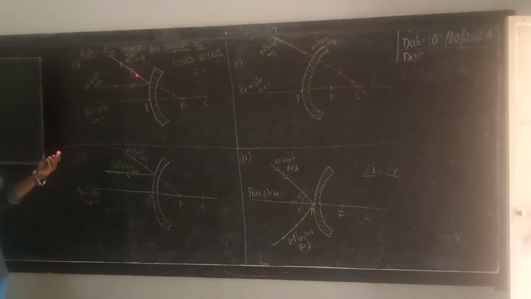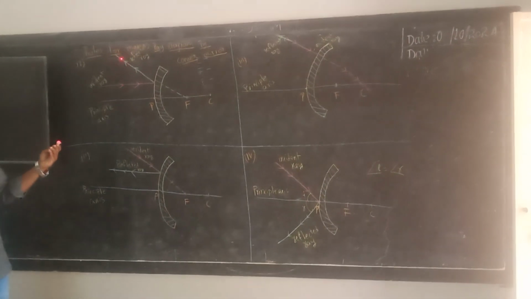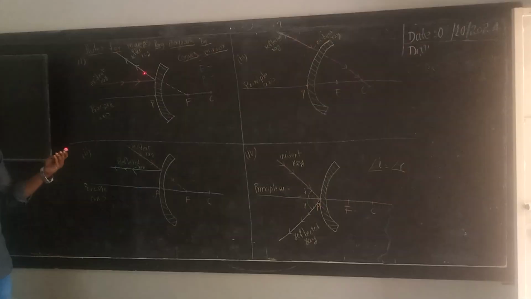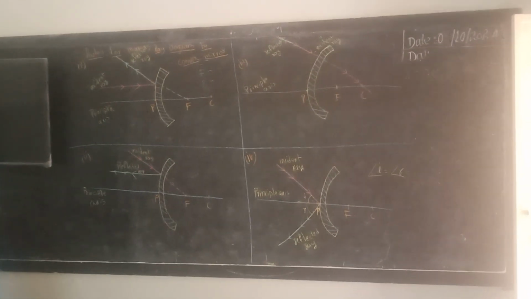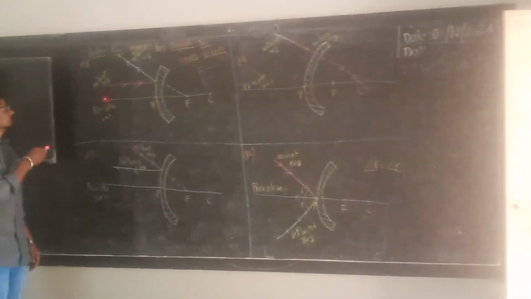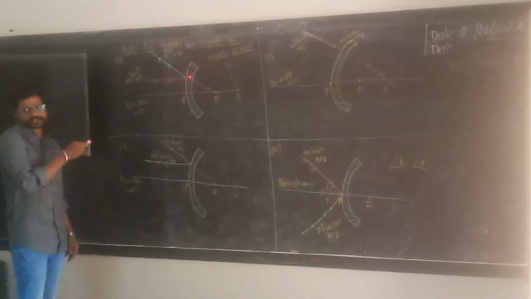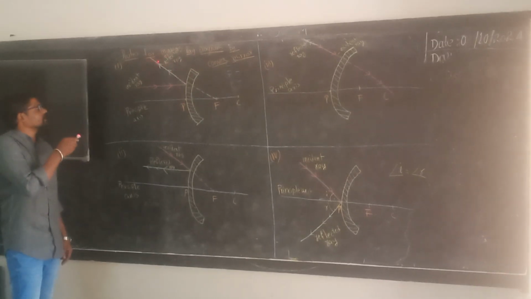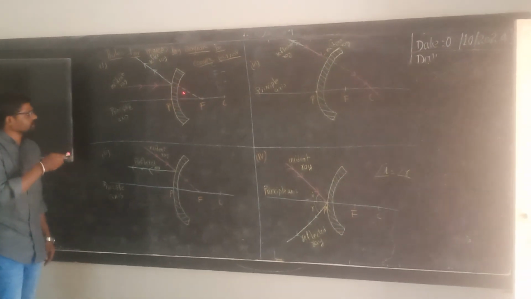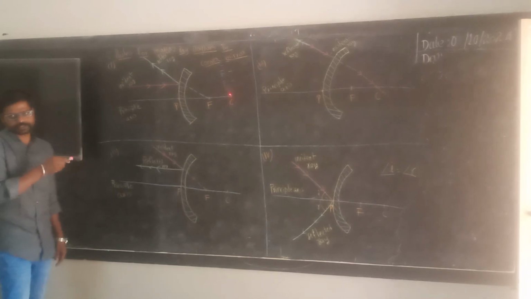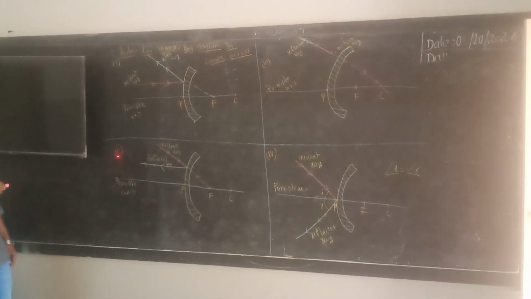What is the first rule? The reflected ray will appear diverging from the focus. Here, if the incident ray is parallel to the principal axis, the reflected ray will appear as diverging from the focus.